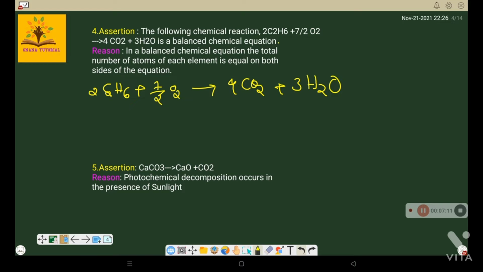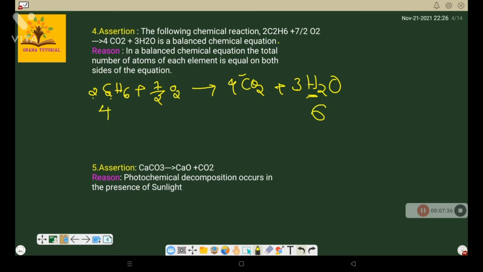For example, see how it is balanced. On the reactant side, 2 into 2, so 4 carbon atoms are present, and 2 into 6, 12 hydrogen atoms are present. But here, 4 carbon atoms, but hydrogen 3 into 2, only 6 atoms are there.